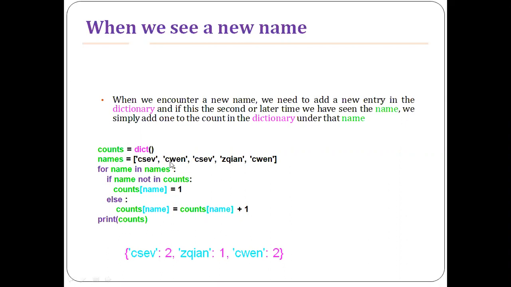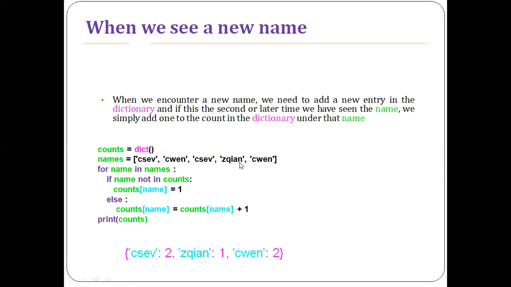So there is no name called CWEN, so I'll insert it with the value 1. CSEV: before inserting it, I'll make sure that there is no tag by the name CSEV. There is a name already present in the dictionary, so it is incremented by 1, and it becomes 2.